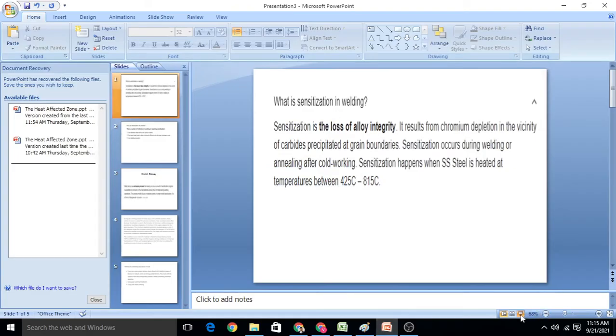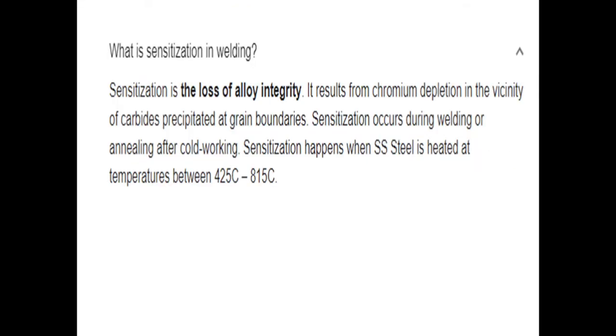Hello student. In the last session we discussed the different types of weld defects. What is meant by weld defects? What are the different types of weld defects? What are the different causes or factors that lead to weld defects, and how can we avoid them, or what are the different remedies to avoid weld defects?